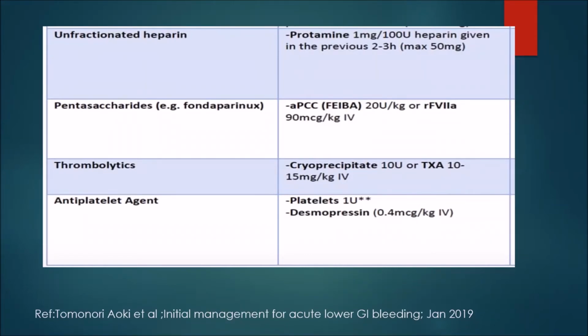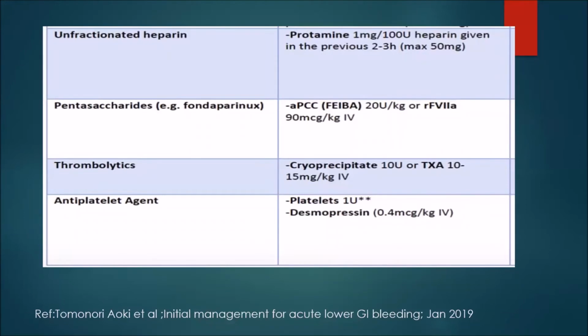Do you consider doing upper GI endoscopy in all your lower GI patients? No, sir, not in all patients. If we suspect it, that is, if the patient has hemodynamic instability with frank hematochezia, we can do upper GI endoscopy, or with other things as I discussed before, like an elevated BUN creatinine ratio, or when we pass a Ryle's tube and it returns brisk red blood.